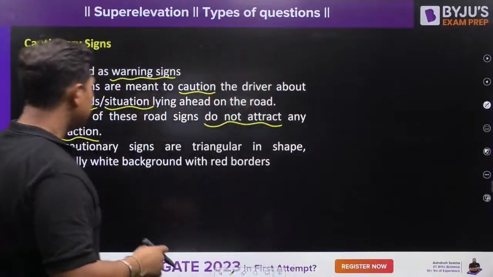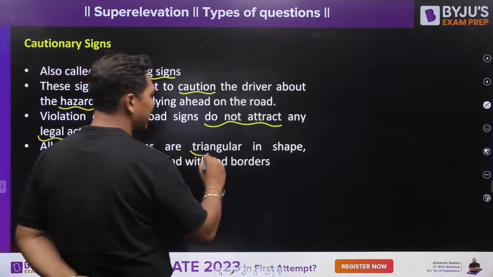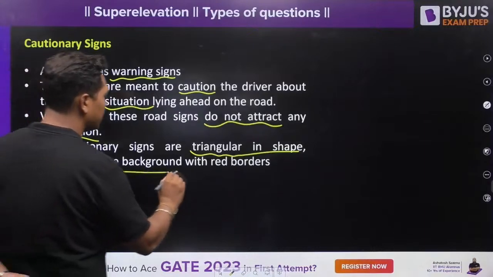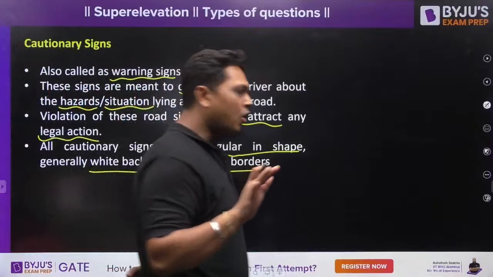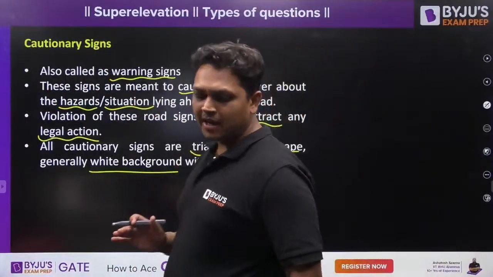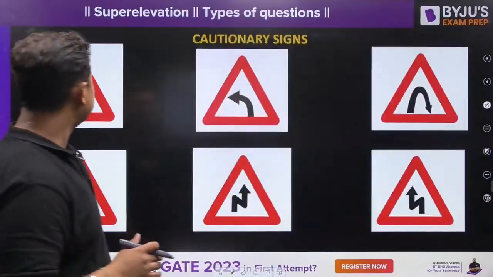Now all these cautionary signs are triangular in shape and will have a white background and red borders. All of them, there is no exception over here. All of the cautionary signs are triangular in shape with white background and red borders. Okay, let us see all the signs one by one.